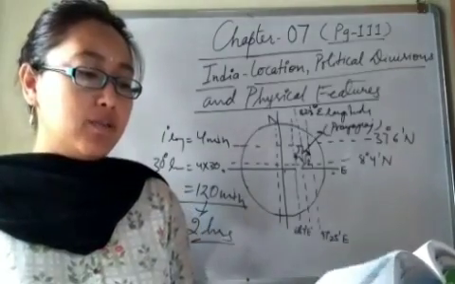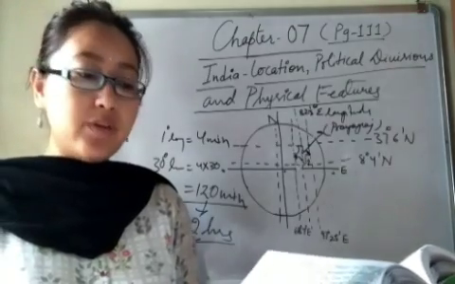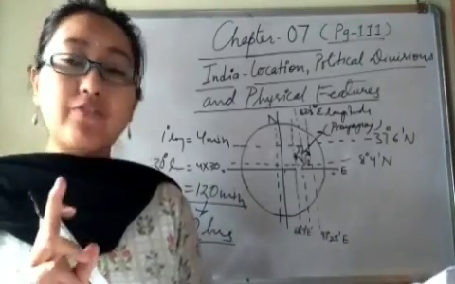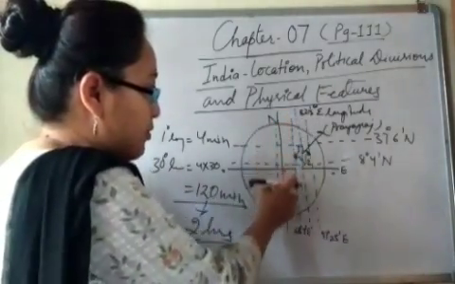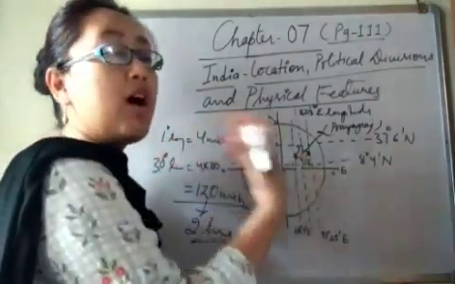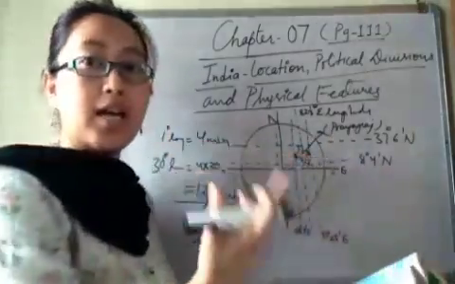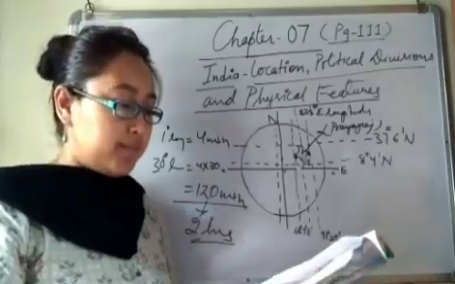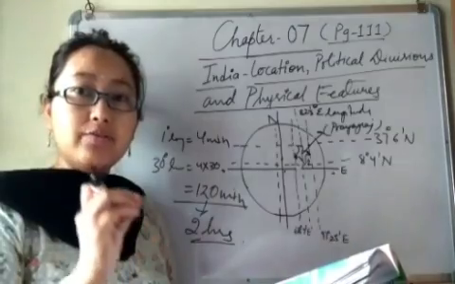Now next, India is ahead of Greenwich Mean Time, GMT, by 5 hours 30 minutes. If this is the standard Greenwich Meridian time, then India is 5 hours and 30 minutes ahead of GMT. So that is written as 5:30.